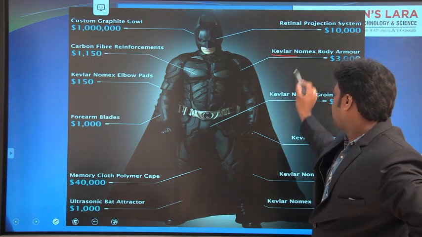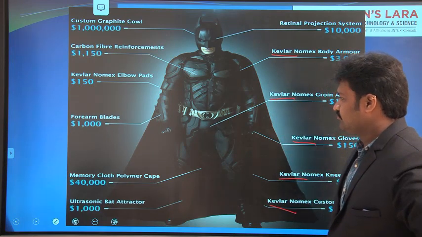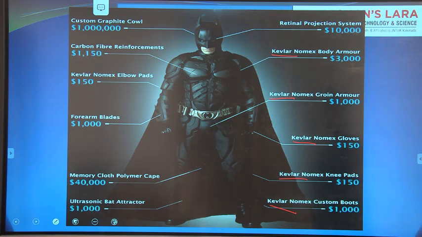So this is the Kevlar. Many of the armor suits use it. Why? Because it has high ballistic resistance. So these are the various components that are manufactured by means of aramid fibers.